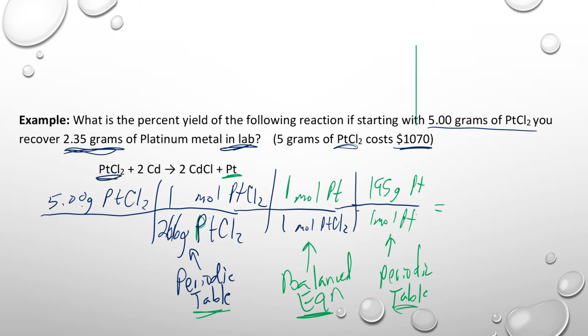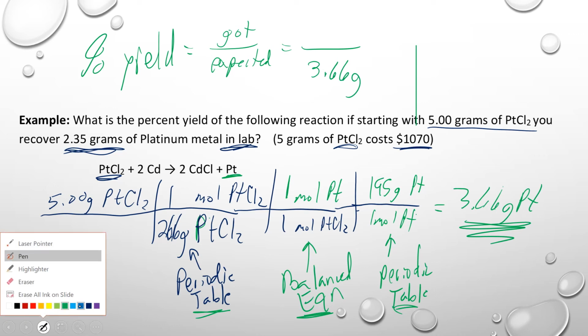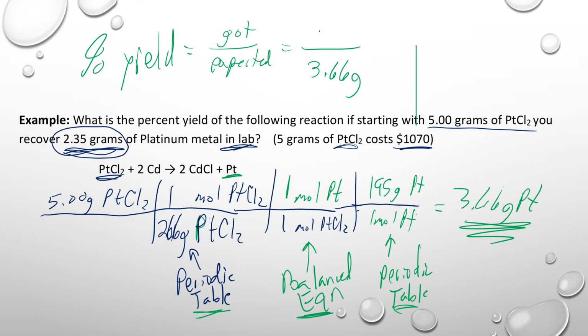So when you multiply 5 times 195 and divide by 266, you get 3.66 grams of platinum. So that's what you would expect, right? This is calculated. So our percent yield is the got over expected, right? So what we expected is what we calculated. So that's the 3.66 grams. What we got is right here in the question: 2.35. The question tells us 2.35 grams is what we recovered. And when you divide those two, don't ask me why that's happening, you get 0.64 or 64%.